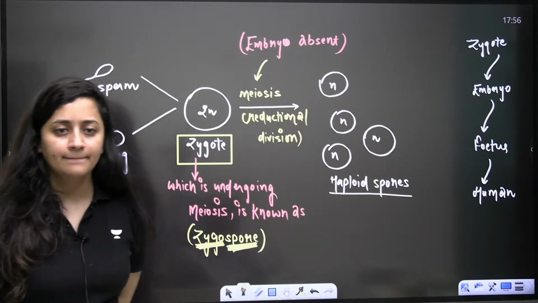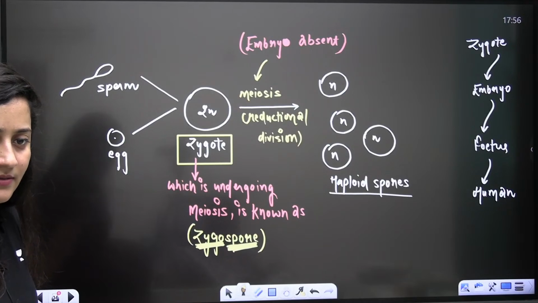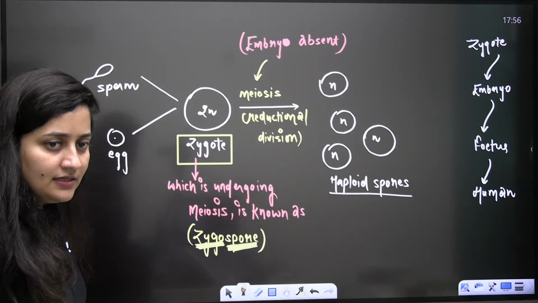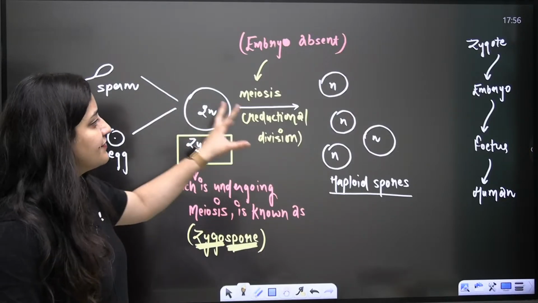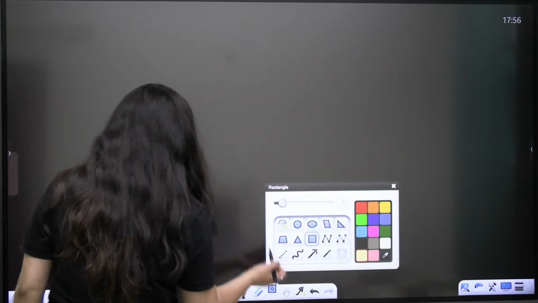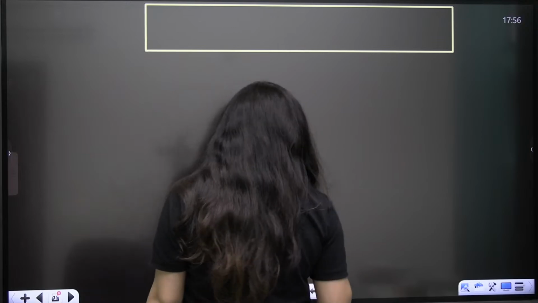Okay. Done? So we will see the plants where the embryo is absent. Now you must be thinking, ma'am, why are you teaching us this? Because we are going to start from the life cycle. Then we will talk about that flow chart and the algae.